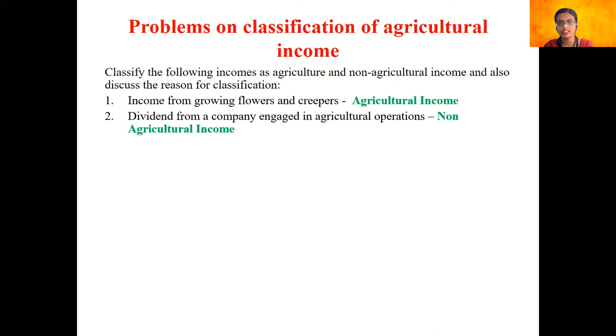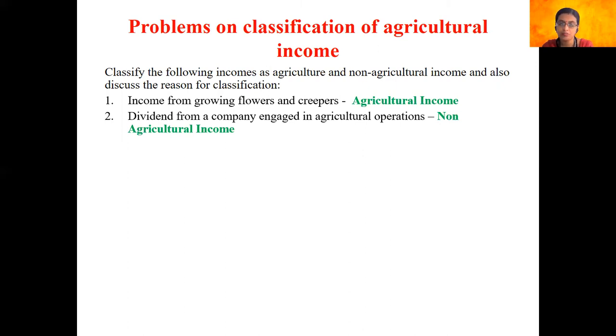So this would be considered as a non-agricultural income because the kind of income that we are receiving is a dividend. You are just a shareholder of some particular company which is engaged in agricultural operations. For example, let's say ITC, FMCG sector. If you have invested in ITC FMCG sector and you receive a dividend, you will have to pay tax on it because it is considered as a non-agricultural income.